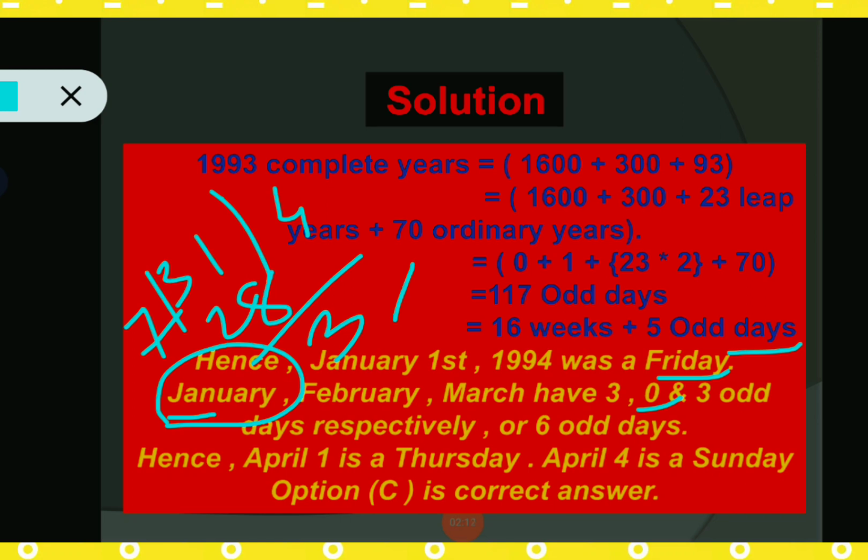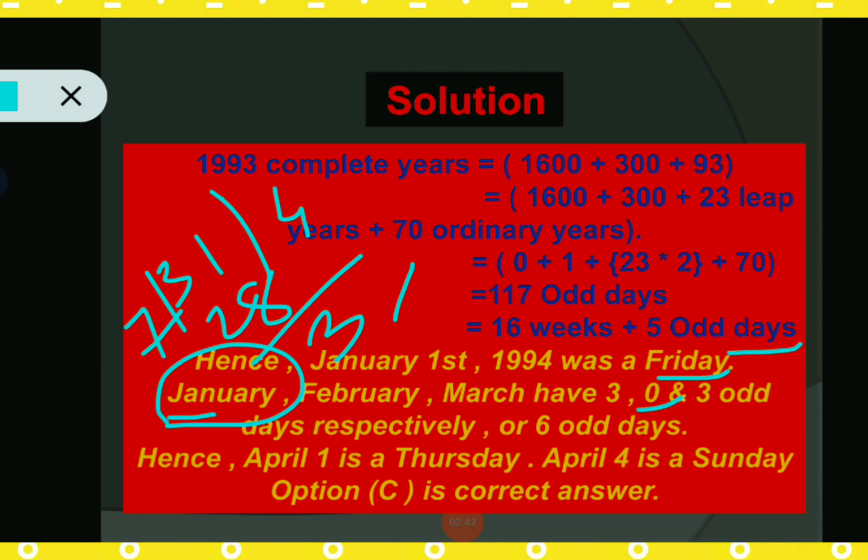And now going to March, and March has 31 days. So for getting the number of weeks, 31 is divided by 7 and we get 3 as remainder, so that's why March has 3 odd days. I think this is clear. January, February, March have 3, 0, 3 odd days. So 3 plus 0 plus 3, that means 6 odd days.